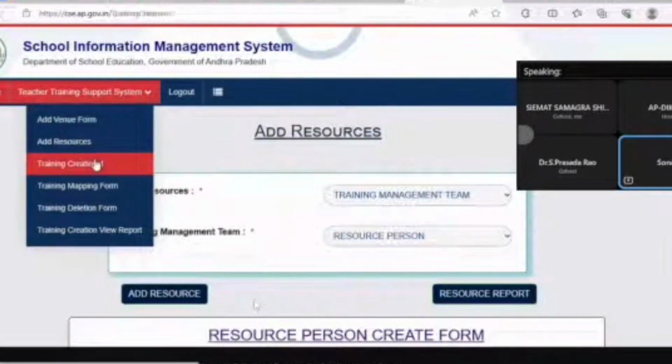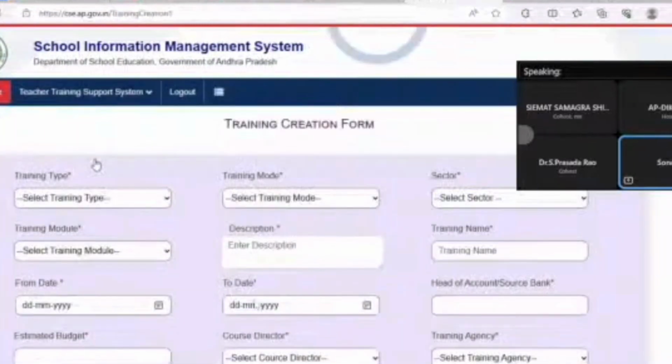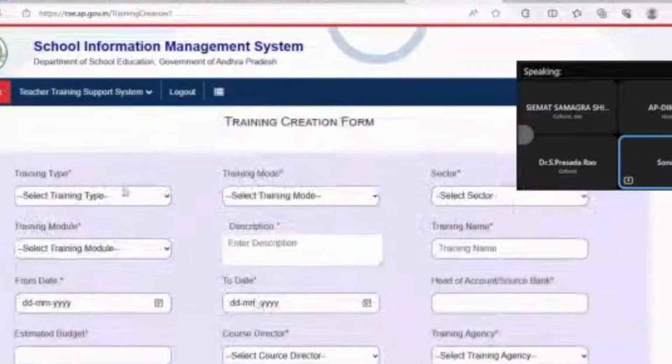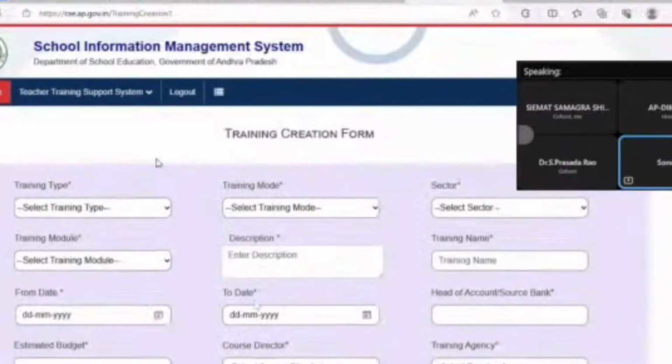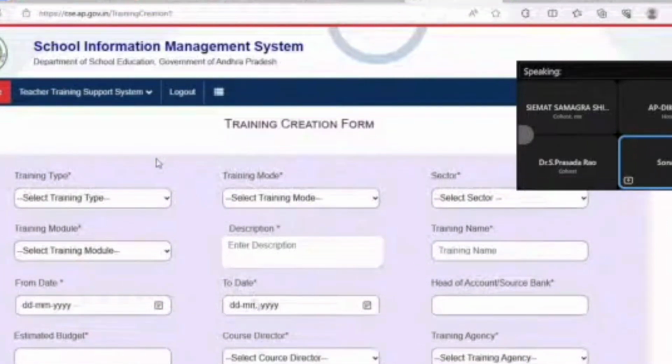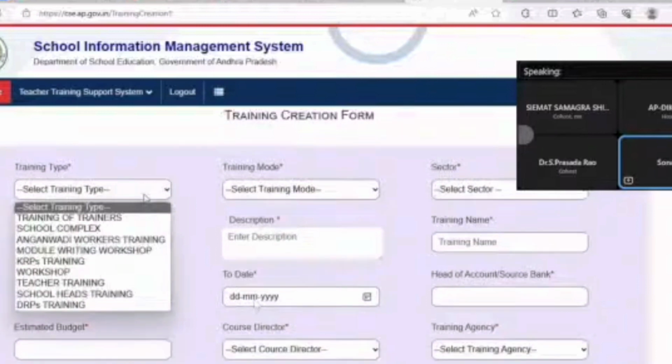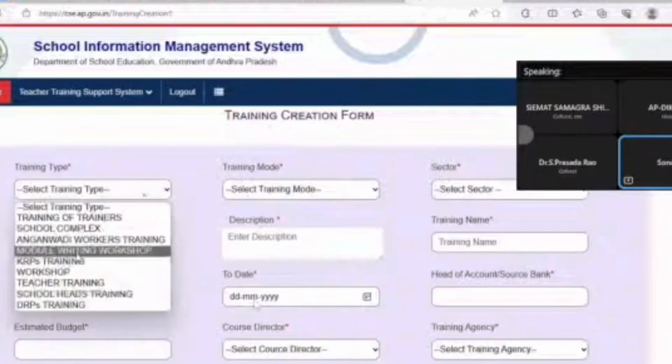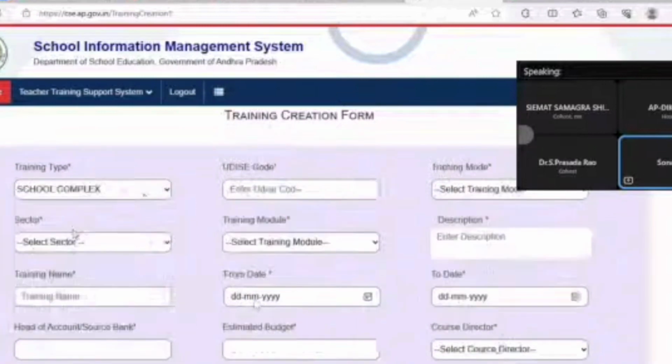We will be sharing a manual as well, which we are trying to create, where we will put in screenshots from one step to the second step on how to go and how to add. That will be shared with you. So let's say training type. This is a training creation form, which you need to create every month for your school complex training. Once you go to training type, we have given an option of school complex training, so you will select it.